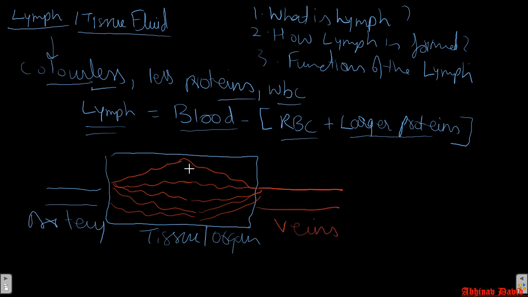This is the flow of blood. So I will make an arrow to show the flow of blood. This is how the blood is flowing.